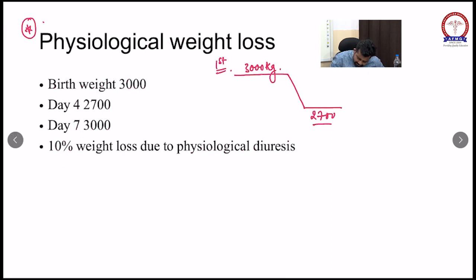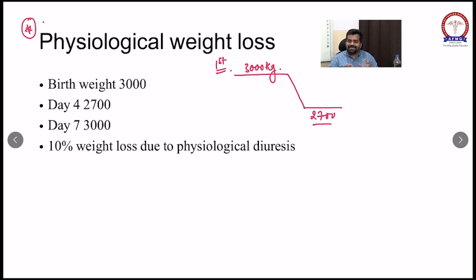Now the kidneys will sense that because of the excessive diuresis, a catabolic process is going on, so weight is decreasing. After 7 days, the nephron will be maturing and will not cause excessive diuresis, and it will retain some amount of water again.